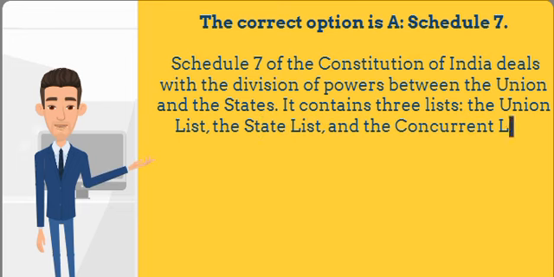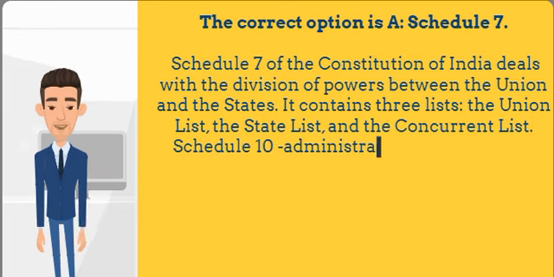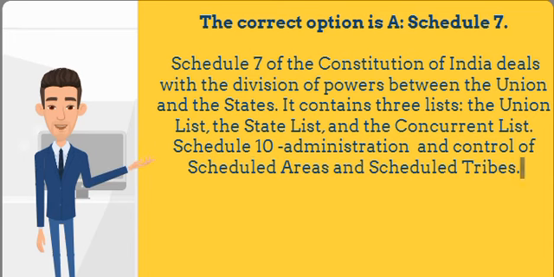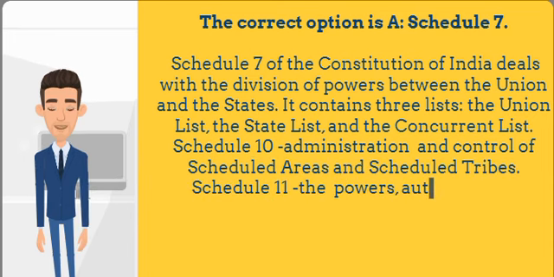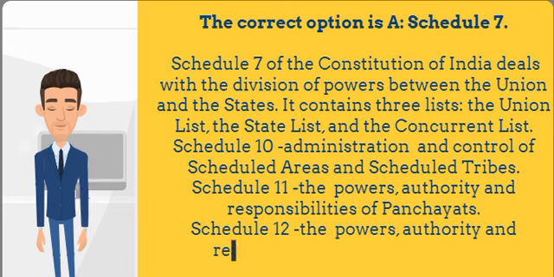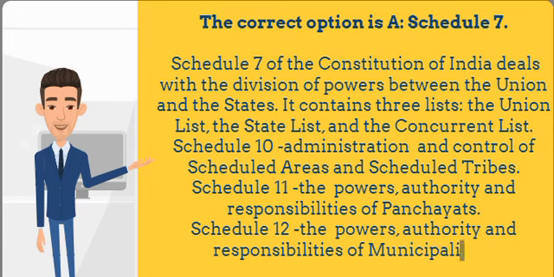Schedule 10 of the Constitution of India deals with the provisions for the administration and control of scheduled areas and scheduled tribes. Schedule 11 of the Constitution of India deals with the powers, authority and responsibilities of panchayats. Schedule 12 of the Constitution of India deals with the powers, authority and responsibilities of municipalities.